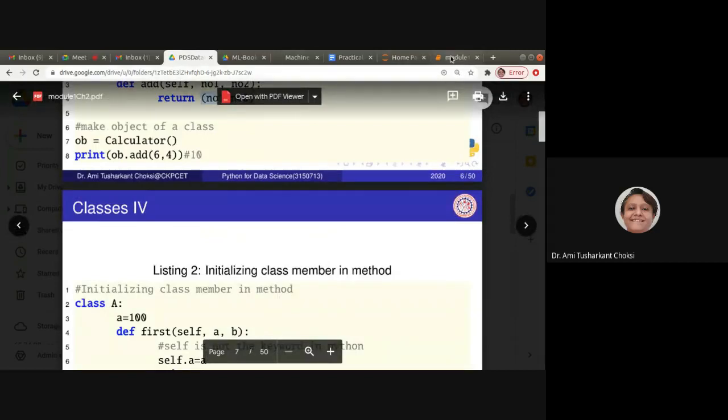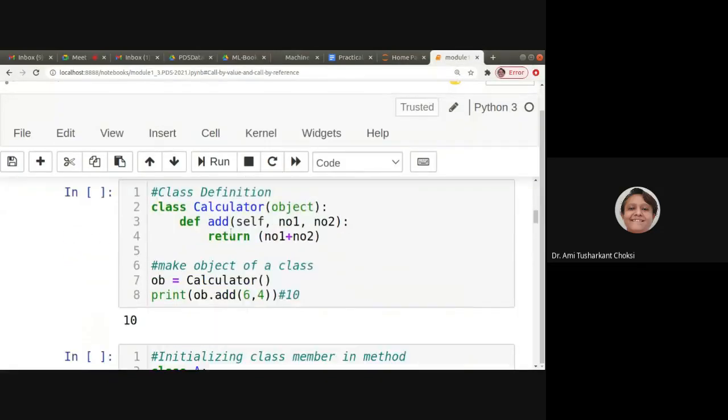That we can see in the Jupyter notebook. Okay, what is the case? ob.add(6, 4). So we can say number1 and number2, and here number1 plus number2. So 6 plus 4 will be 10.